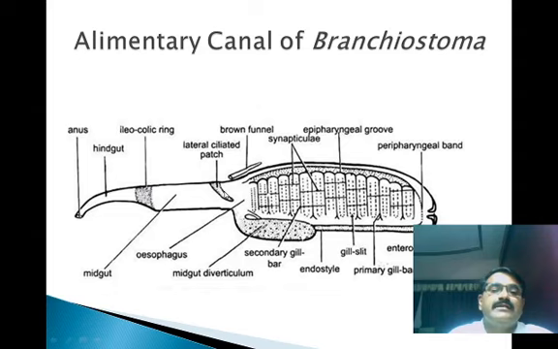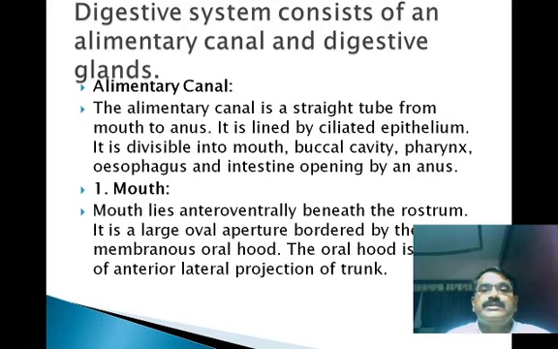In the intestine the digestion of the food materials takes place, and after digestion the food material is absorbed by the wall of the intestine, and undigested food material is expelled outside the body with the help of the posterior opening, known as the anus.